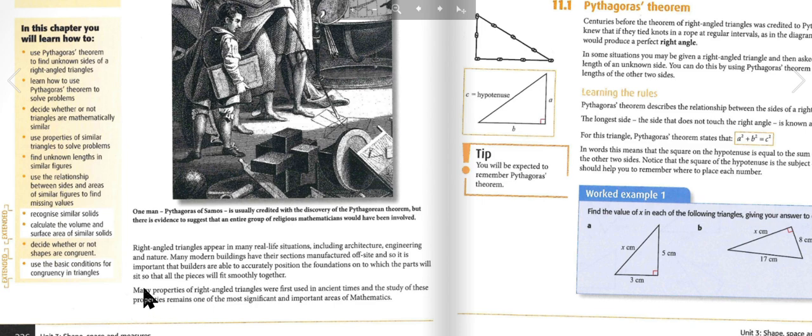Many properties of right-angled triangles were first used in ancient times, and the study of these properties remains one of the most significant and important areas of mathematics.